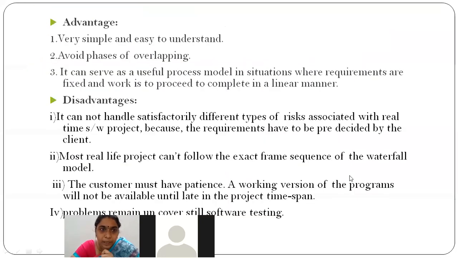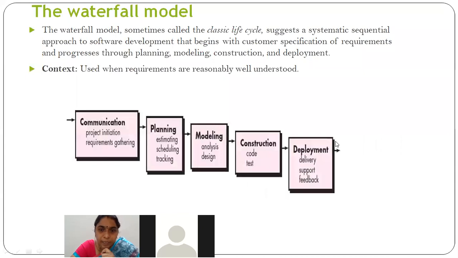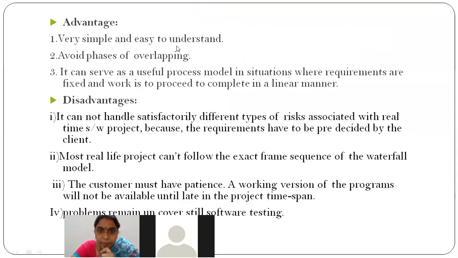And next, coming to the advantages, as we already told you, it is simple and easy to understand. Right, this is the first model, and it is a simple model when compared to the rest of the models. The next one is, this model does not have any overlapping phases, in the sense 2 or 3 phases will not be done parallelly. Only the phases will be developed one after another. So overlapping phases will not be present. That is an advantage. And next, it can serve in situations where requirements are fixed and the work proceeds to completion in a linear manner. So we can use this model only when the requirements are fixed, right? So these are all the advantages of the waterfall model.